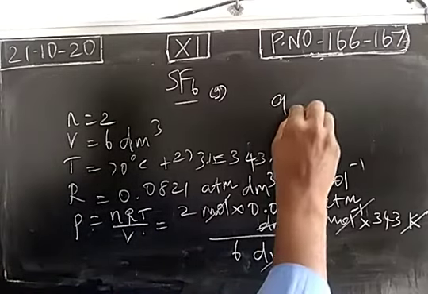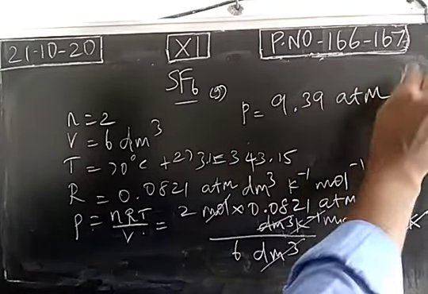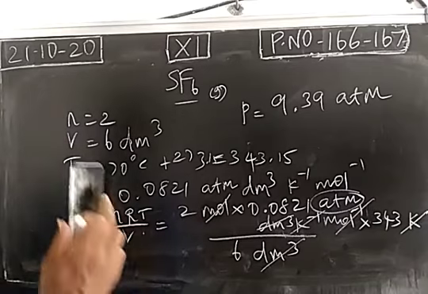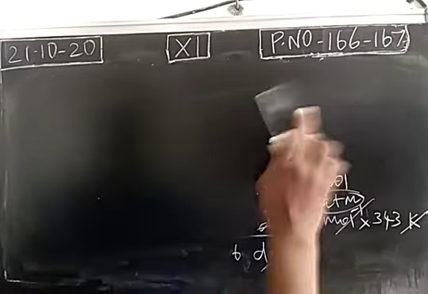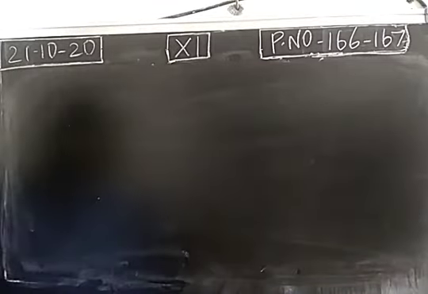So the answer is 9.39 atmospheric pressure. Remaining we have this unit alone. Okay. For sulfur hexafluoride, except pressure, other values are given. You have to calculate pressure using the ideal gas equation PV is equal to nRT. So with this ideal gas equation, calculation of gas constant problems are over.